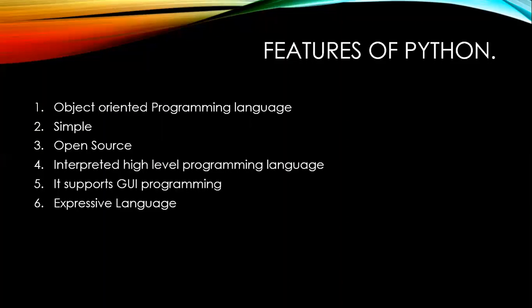Now, what does object-oriented programming language mean? The object-oriented approach means that Python recognizes the concepts of class, object, encapsulation and so on, allowing programs to be efficient in the long run. Another point is that it is an interpreted and high level programming language. Python has been designed to be a high level programming language, which means that humans can easily understand the code, and when you code in Python, you don't need to be aware of the coding structure, architecture, as well as memory management.